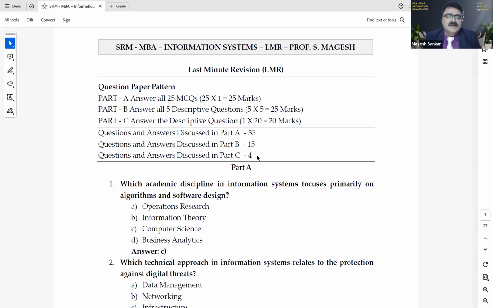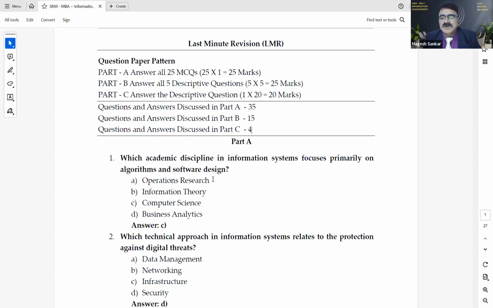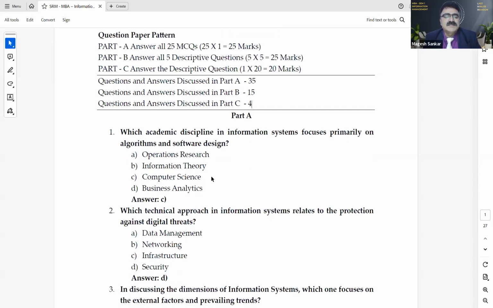Now I request all of you to see these part A questions. Just check whether the questions and answers are right. In each question, you have to check. I have made one mistake in one question. Let me see if anybody is finding that mistake. In one part A question, there is a mistake.